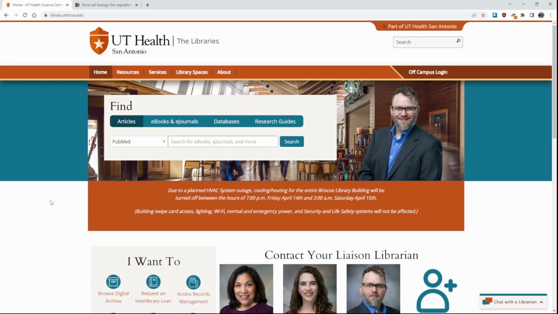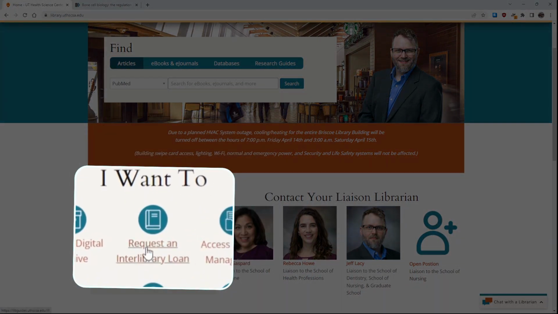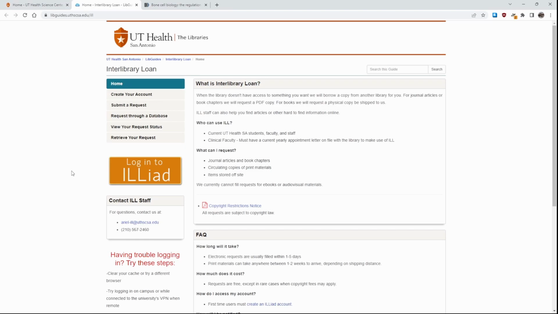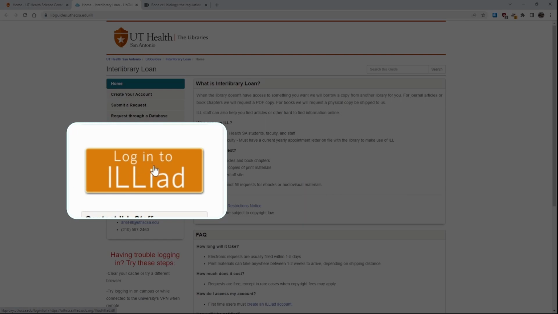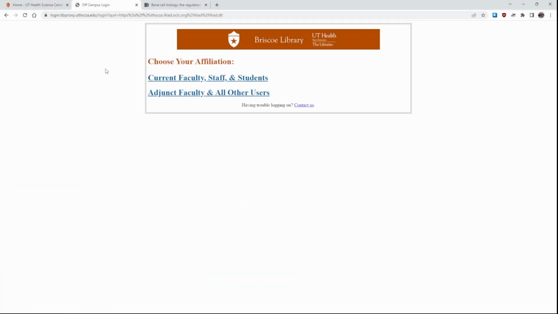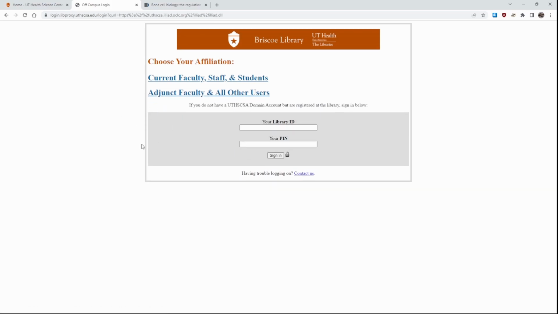In order to get to ILL, you can start from the library's homepage, scroll down, and click on Request an Interlibrary Loan. This will take you to our LibGuide, where you can read a little bit more about how to use ILL and making requests through ILL. In order to log in, you'll click the orange button on the left side of the page. If you're a current faculty, staff, or student, you'll click here, and you'll log in using your UTESCA domain account. If you're an adjunct faculty, you'll log in using your library ID and PIN. For instructions on how to set up an account with us if you're adjunct, check the LibGuide.